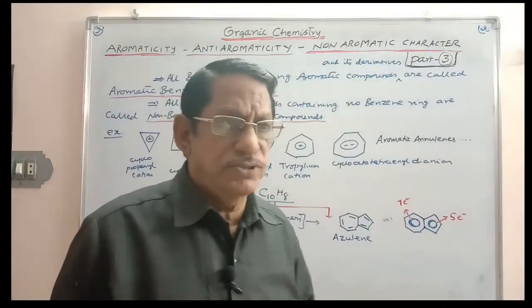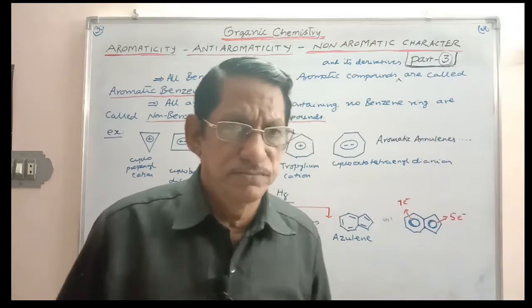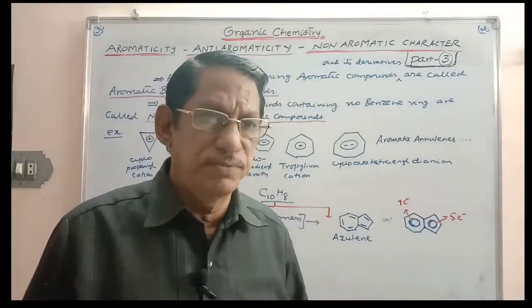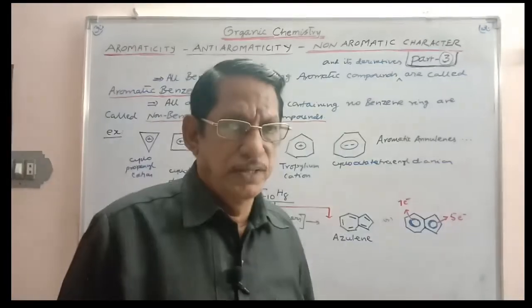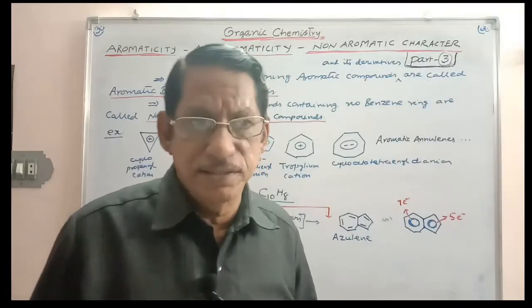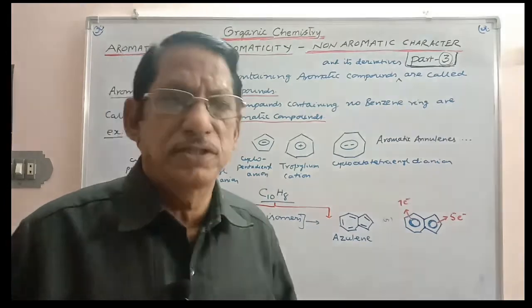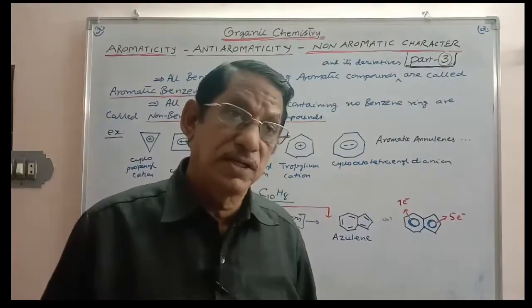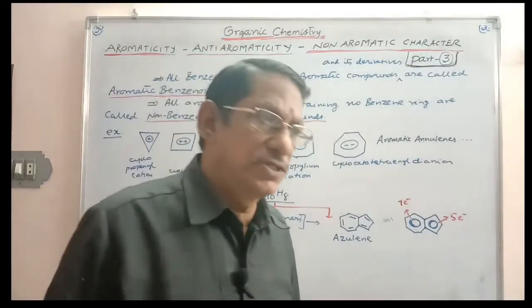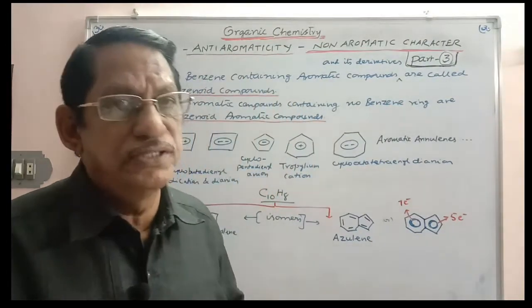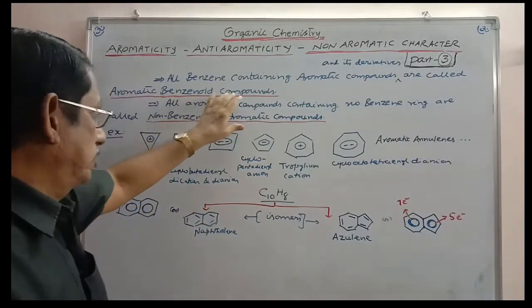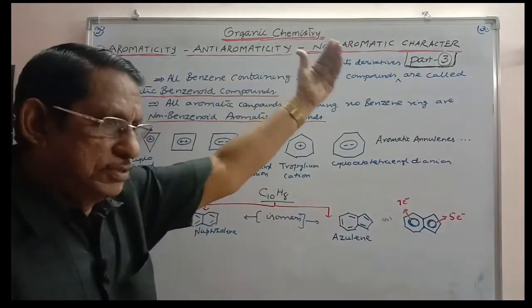And some compounds will not have a benzene ring, yet they will satisfy Huckel's 4n+2 pi electron rule. Though they do not contain a benzene ring, they are cyclic, monocyclic, satisfying the rule, and so they are also aromatic, and such compounds are called non-benzenoid aromatic compounds. So first, benzenoid aromatic compounds are those containing a benzene ring.